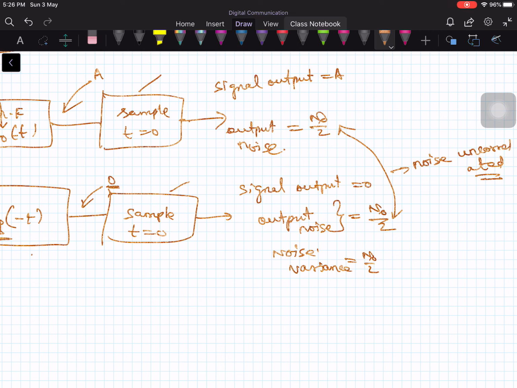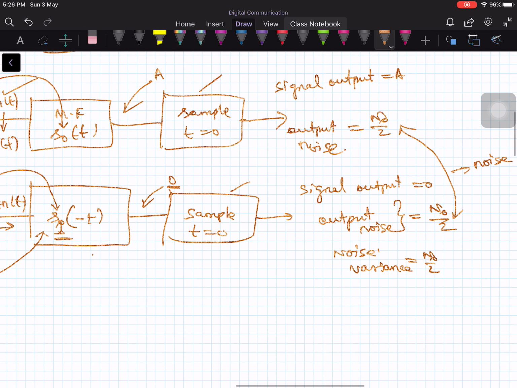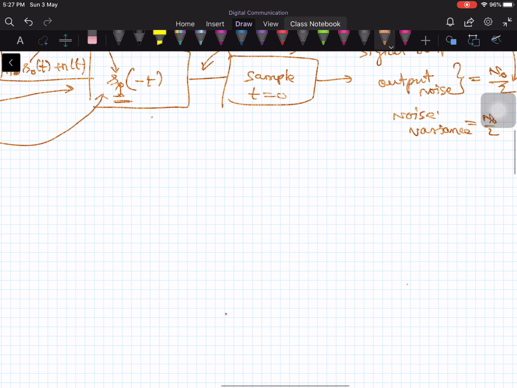Noise will be uncorrelated. Now let us try to prove this. The proof is very simple. It is more or less involved with your random process course. So let me recall here.